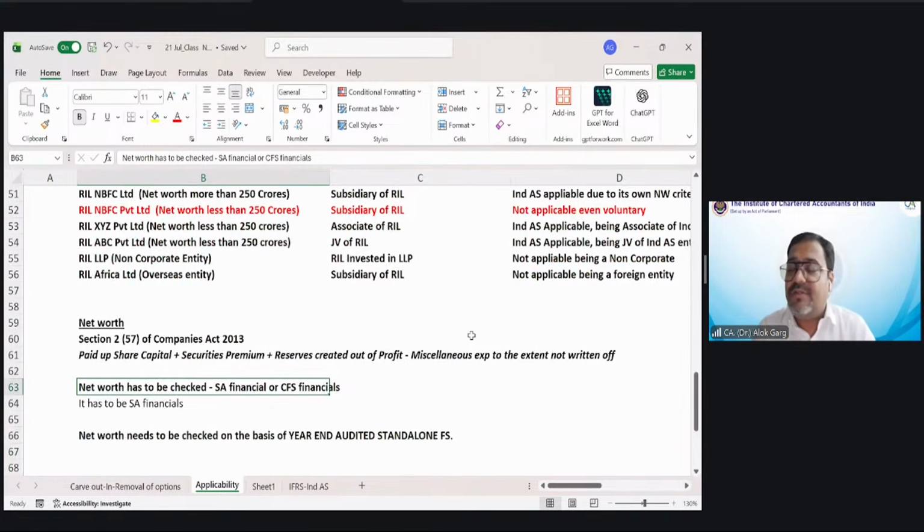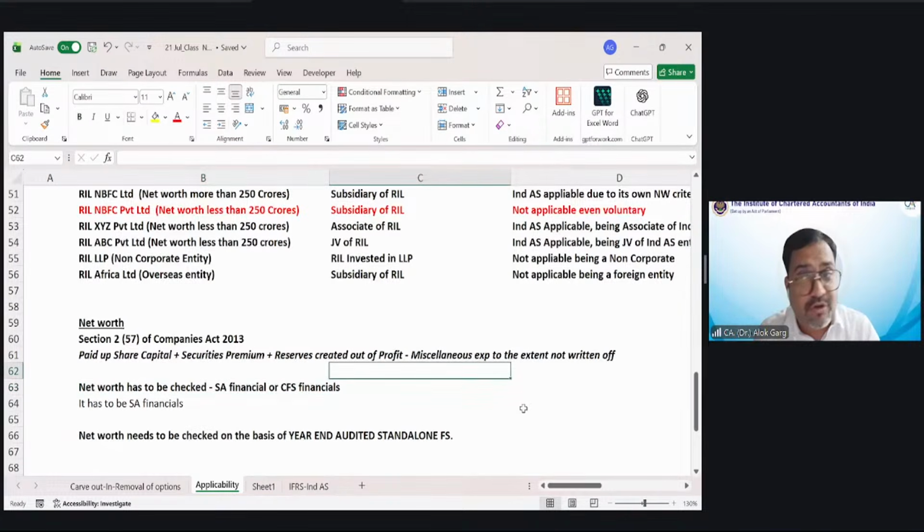Now talking about net worth. Sir, you were talking about net worth of unlisted companies for more than 250 crores, right? What is the meaning of the word net worth? Net worth is defined in section 2, clause 57 of Companies Act 2013. Net worth means paid up share capital plus security premium plus reserves created out of profit minus miscellaneous expenditure to the extent not written off.